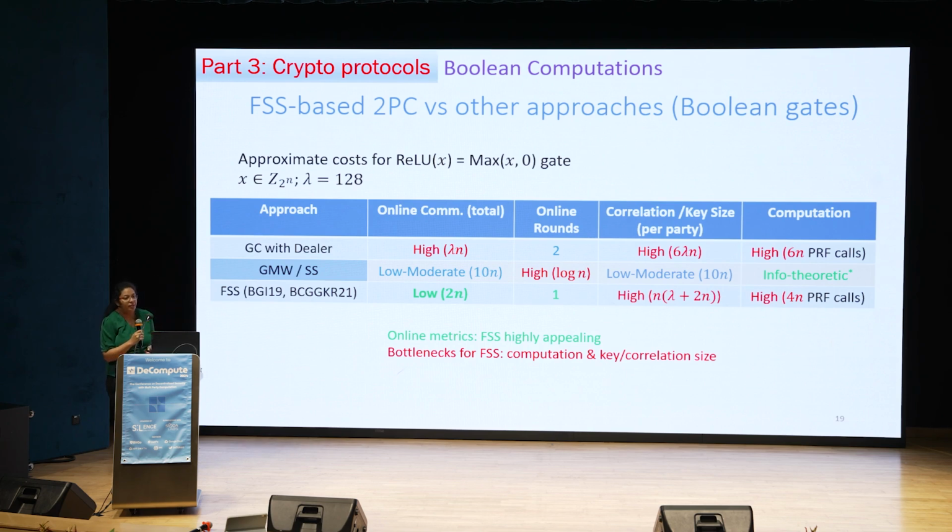FSS, finally, has very low online communication. It's lowest of all. It's only 2n bits of communication because you only need to reconstruct the output. Rounds is just 1 because it's a simultaneous message from both parties. Correlation size can be very high. It is n times lambda plus 2n. And the computation is also high because you need to do a bunch of PRF calls. So if you look at the online metrics alone, then FSS is highly appealing. It's not bottlenecked by communication, whereas it bottlenecks on computation and correlation size.